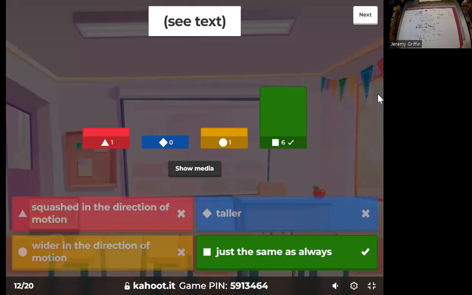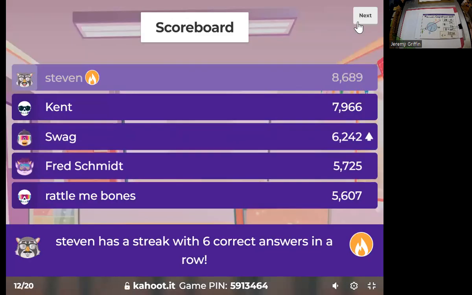Nice. Yeah, just the same as always. So the idea here is, of course, if you're in the frame of reference of the spaceship, then you don't notice anything strange about the spaceship. You don't notice any weird length contractions or dilations. You don't notice any time dilations. So if you're in your own local environment, it looks the same. Nice. You guys remember that?